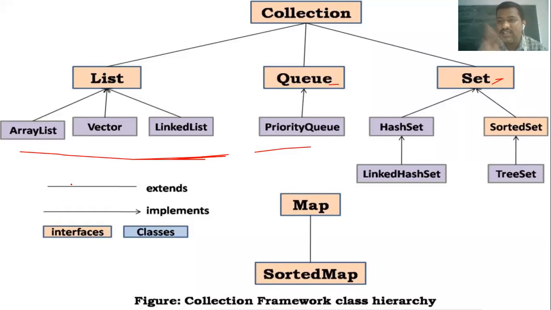Based on that, suppose HashSet is there, it does not allow duplicates. SortedSet is there, it does not allow duplicates. Along with that, one more additional functionality will be there for HashSet, and you need to remember what that functionality is. ArrayList means duplicates are allowed in ArrayList. Along with that, a few other things are going to be there for ArrayList, and a few other things will be there for Vector. What is there in ArrayList that won't be there in Vector, what is there in Vector that won't be there in LinkedList, what is there in doubly linked list that won't be there in LinkedList.